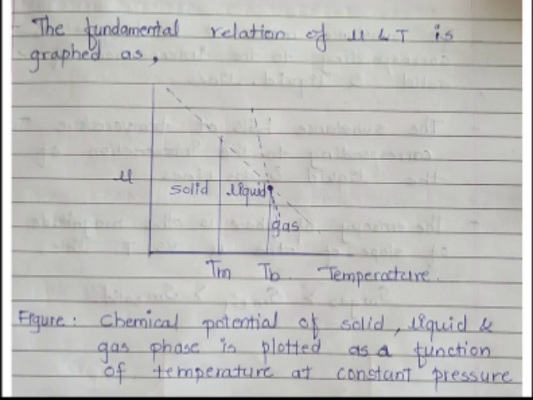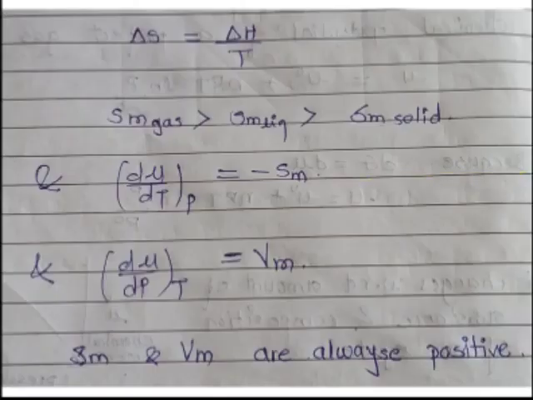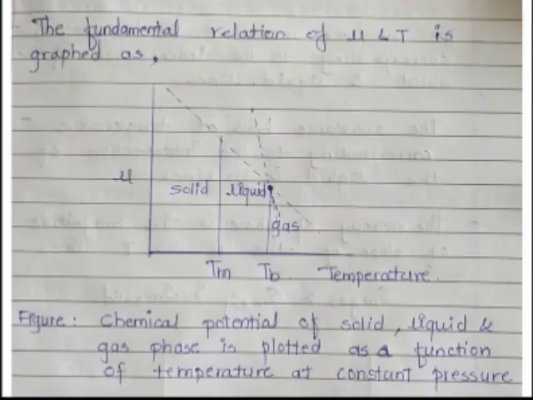Now, the fundamental relationship between the chemical potential and the temperature is graphed as, this is the relation. d mu by dT at constant pressure is equal to minus Sm. So, see here, on the y-axis chemical potential is there and on the x-axis temperature is there. When solid is converted into liquid, the temperature will be Tm, the melting temperature, and when liquid is converted into gas, the temperature will be Tb, the boiling temperature.